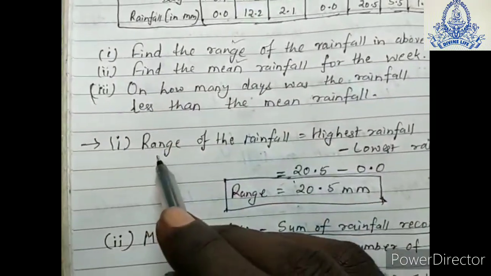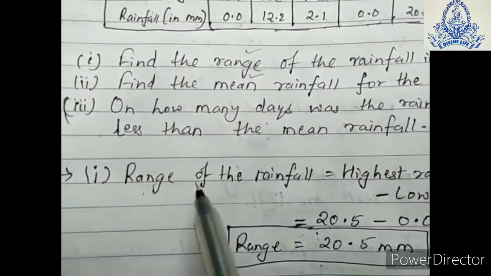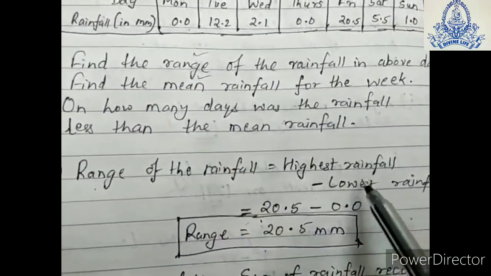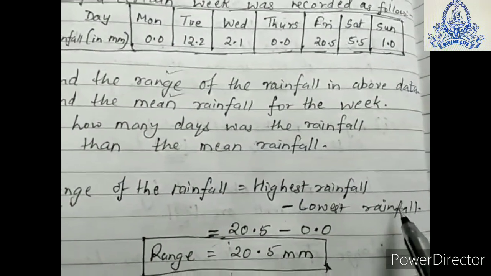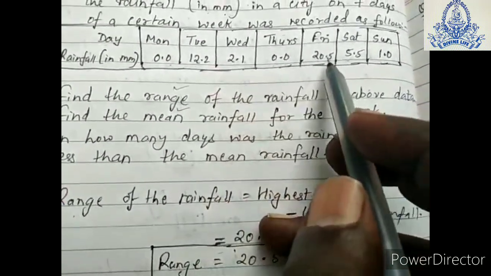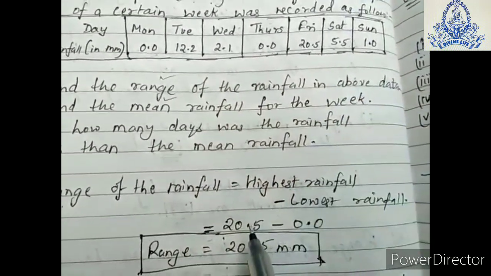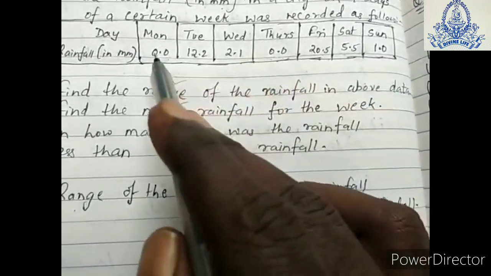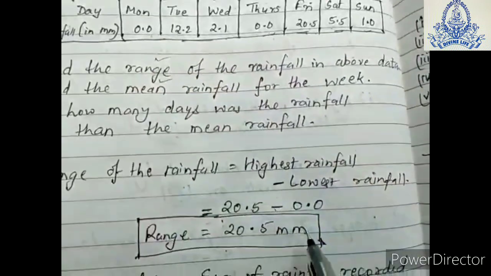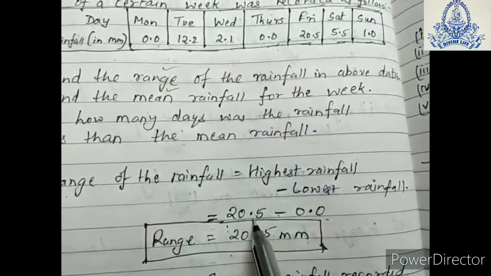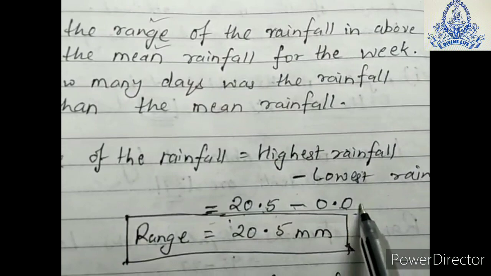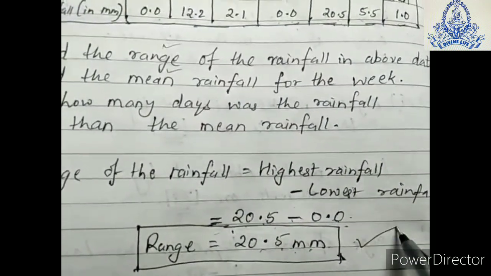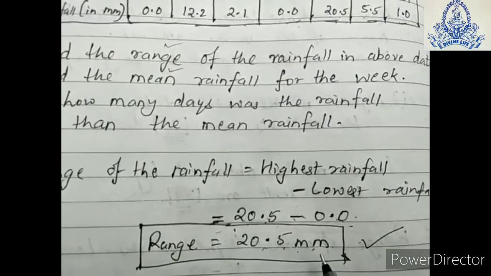Find the range of the data. As we all know the range formula, we have to put the range of the rainfall. Here we are finding highest rainfall minus lowest rainfall. So highest rainfall occurred is 20.5 on a Friday, minus lowest rainfall occurred on Monday and Thursday, that is 0.0. We will subtract 0.0 from 20.5, we will get 20.5 millimeter. That means the range of rainfall is 20.5 millimeter.